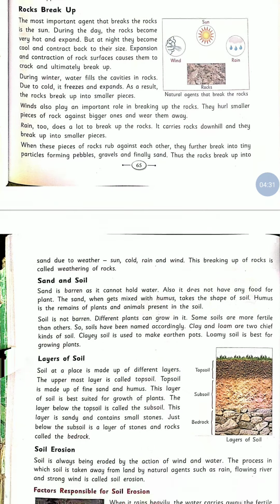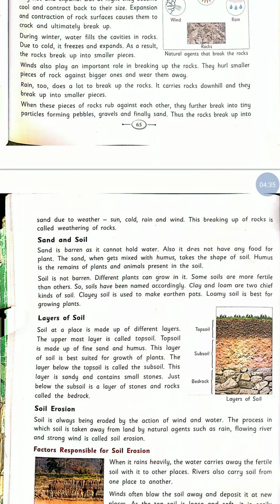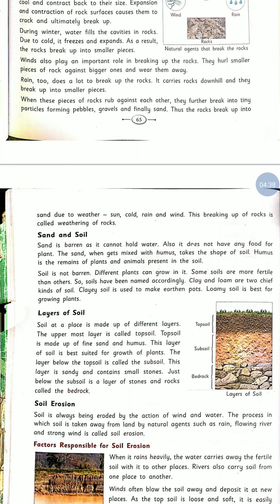Now, let us see sand and soil. Sand is barren as it cannot hold water. Also, it does not have any food for plants. The sand, when mixed with humus, takes the shape of soil. Humus is the remains of plants and animals present in the soil.